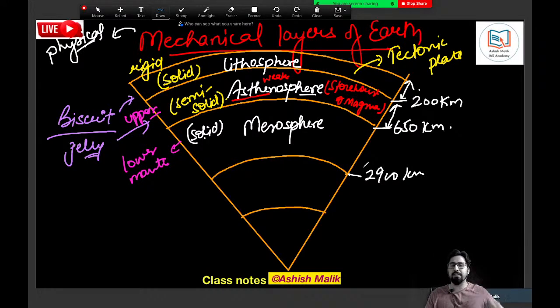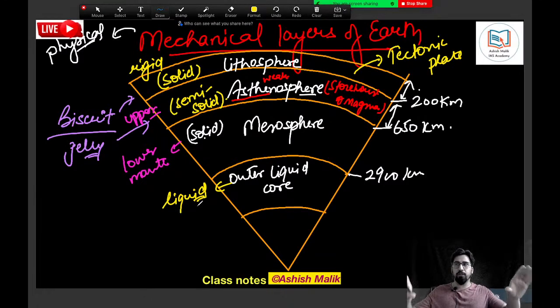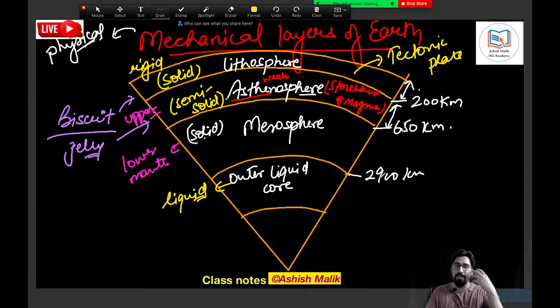Because we're talking about the physical state, we get the outer core, which is liquid. Always use the word outer liquid core. No need to mention, it is very obvious, it is totally liquid state, guys. It is absolutely liquid, not even semi-solid, purely liquid. Why is it all liquid? Because of the extreme temperature. All the iron and all the nickel is in liquid state due to extreme temperature.